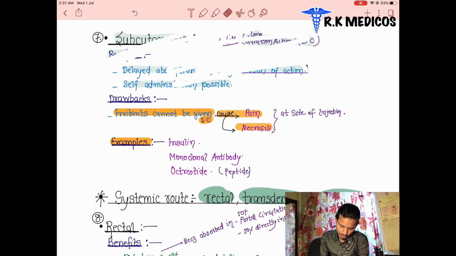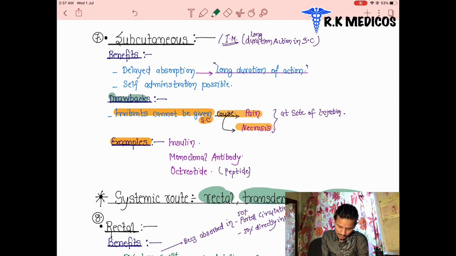What are the examples? First, the drawback of this route: irritants cannot be given in this case. There is pain and necrosis at the site of injection. If the patient has pain or necrosis, meaning damage to the tissues in that area, we cannot give these drugs.